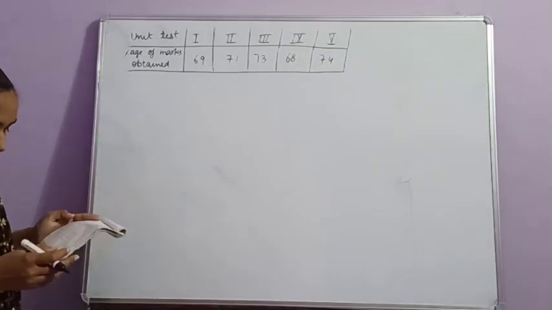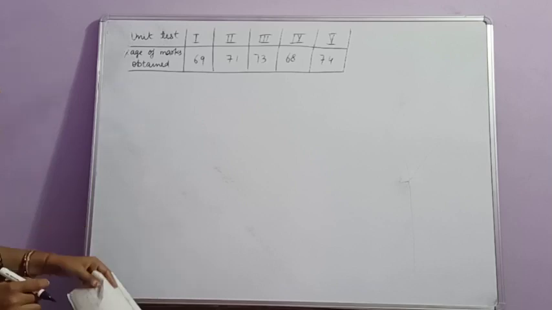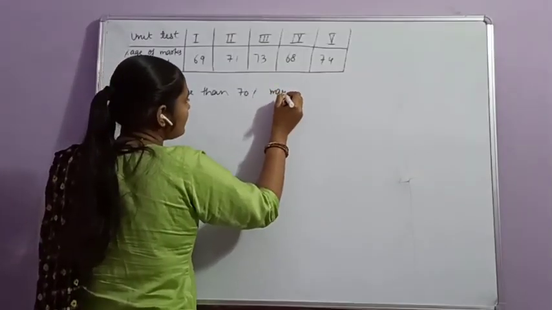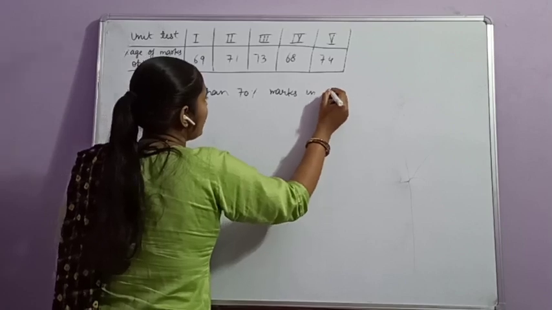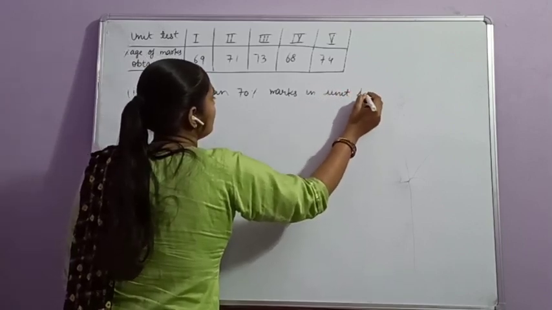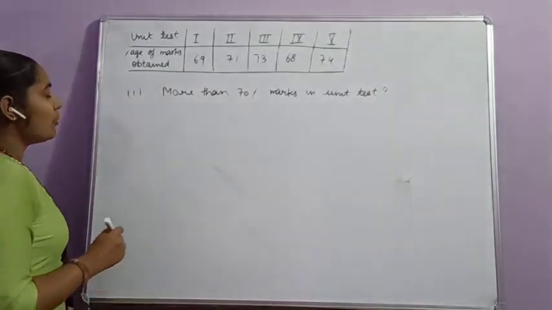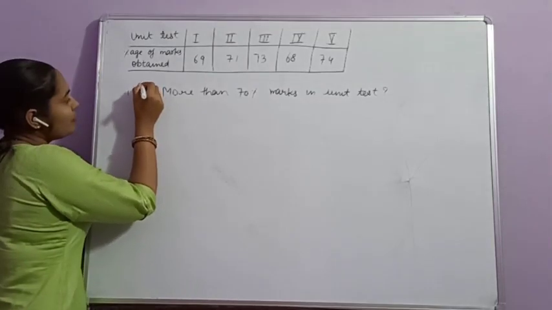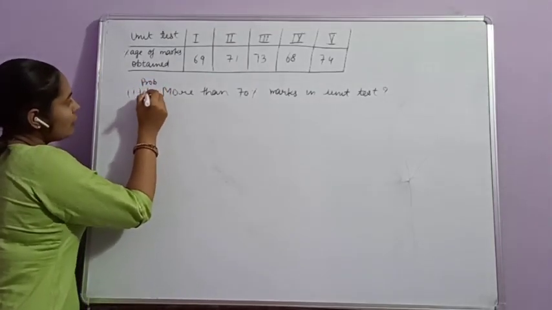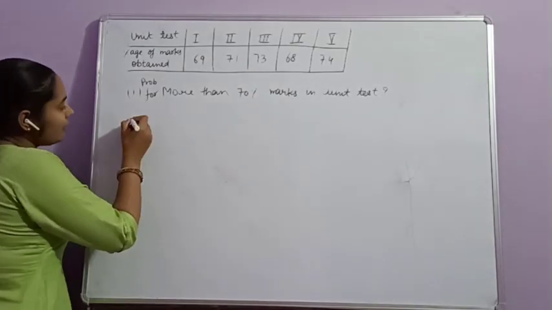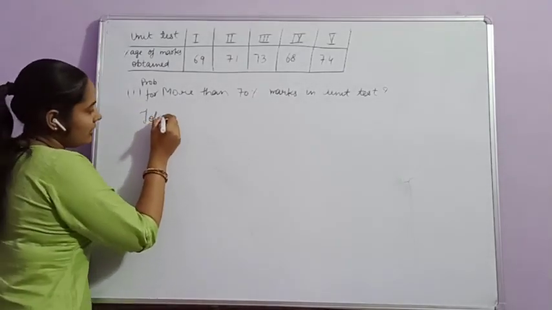Find the probability that the student gets more than 70% marks in a unit test. Find its probability. Here we know that the total number of tests.